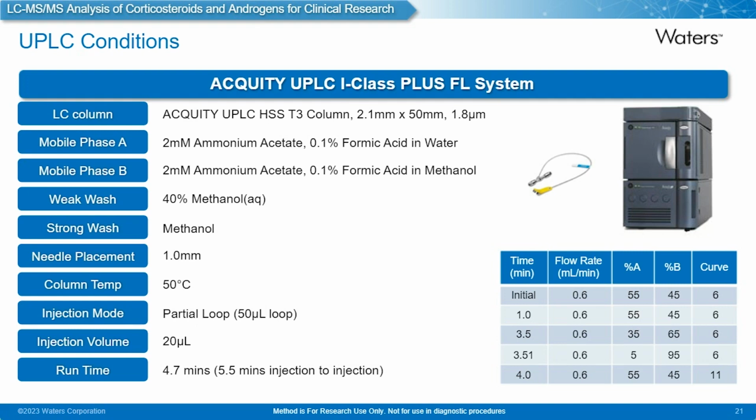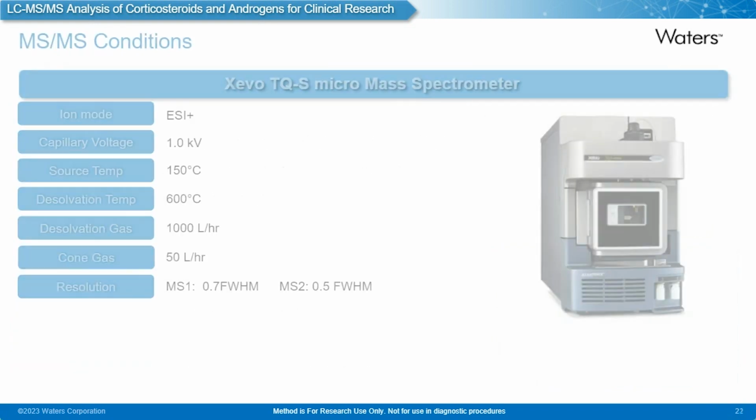So we have a weak wash of 40% methanol, strong wash of methanol, and it's a fairly basic gradient setup from 1 to 3.5 minutes. It has been increased to 20% B over that time frame. And as I said, it's 5.5 minutes injection to injection.